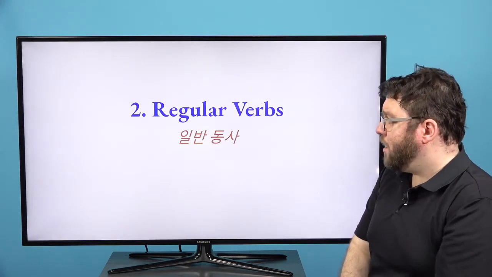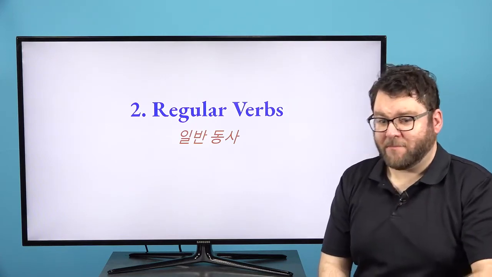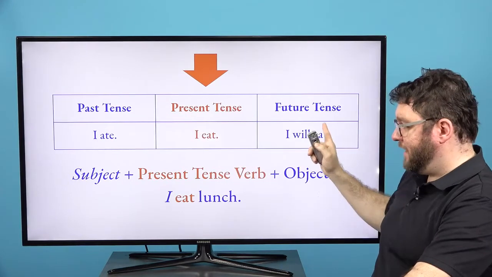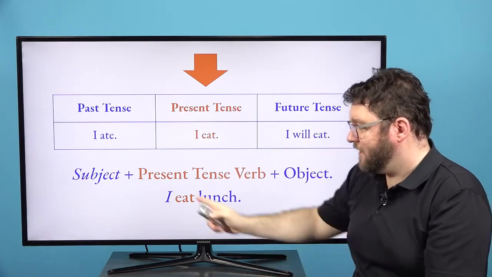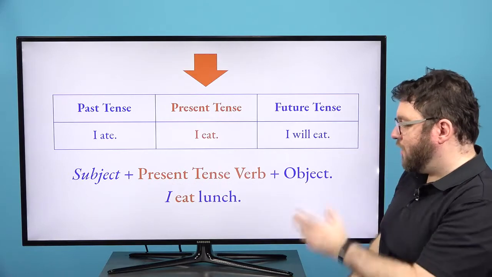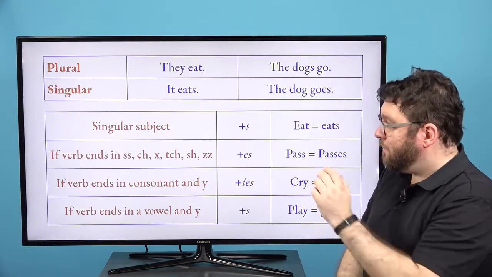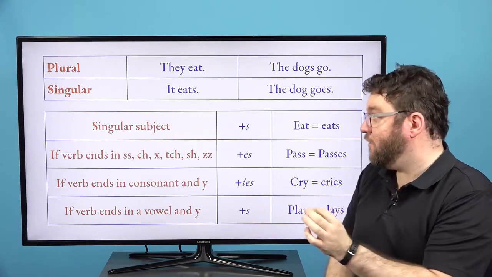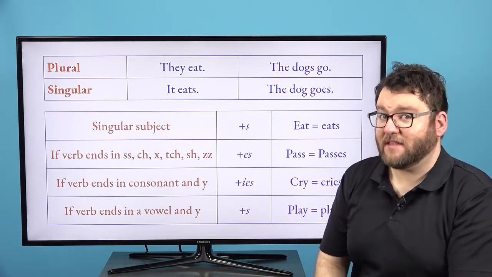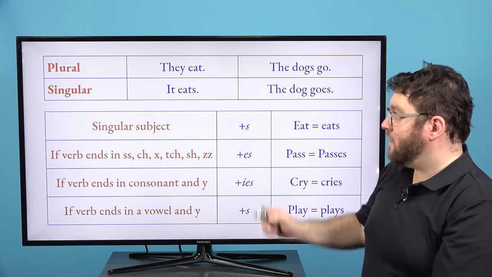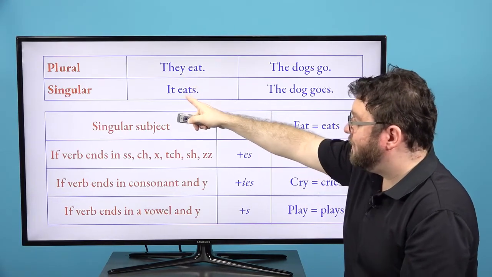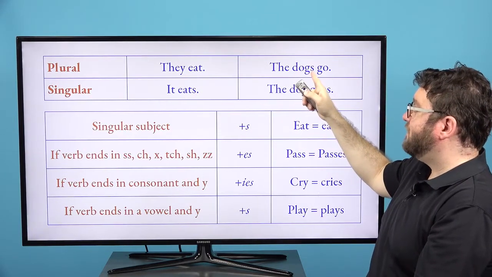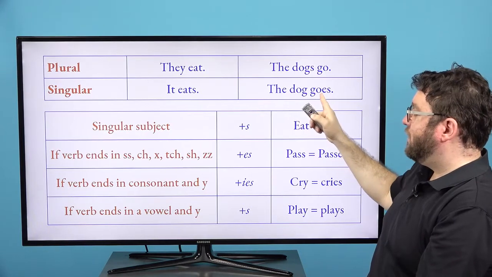Next, moving on to regular verbs. So this is dealing with the present tense, not past, not future, present tense. So I eat. We have the subject, the present tense verb, and the object, I eat lunch. But please remember, we have some rules dealing with he, she, it subjects. So remember, they eat, it eats, you must add s. So the dogs go, the dog goes.